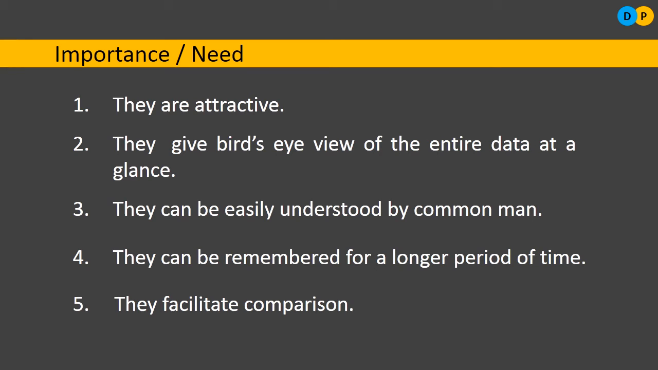The fifth importance is they facilitate comparison. If you want to compare any two sets of articles, let us say you want to compare two or three mobile phones or whatever the articles may be, then comparison can be easily done with the help of diagrams instead of plain data. So you can consider all these important things as advantages of going with diagrammatic and graphical representation instead of plain data.